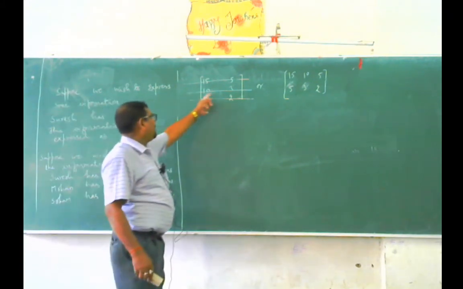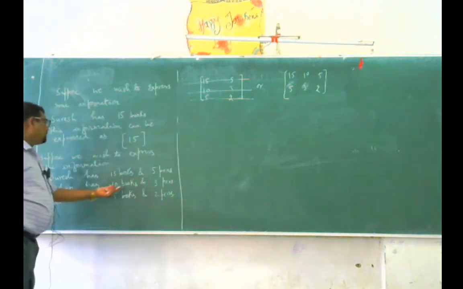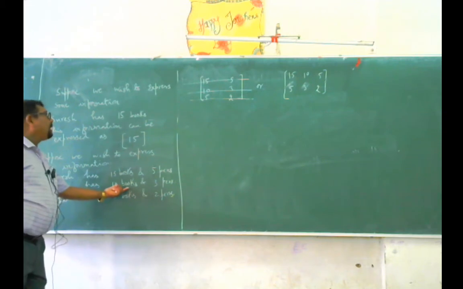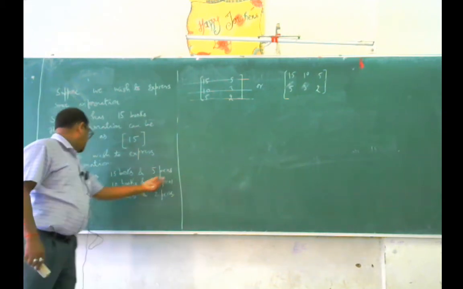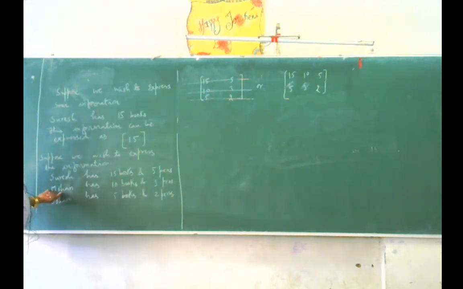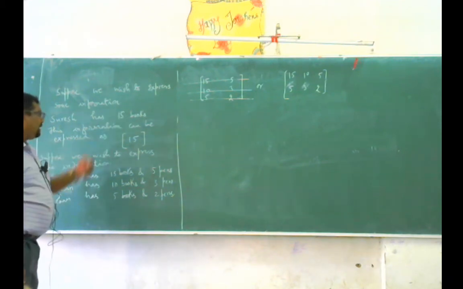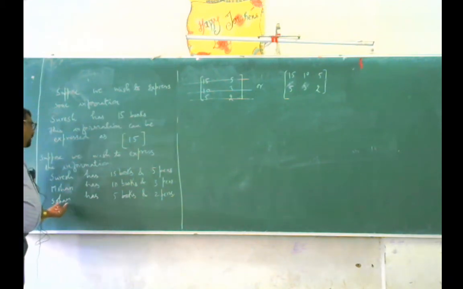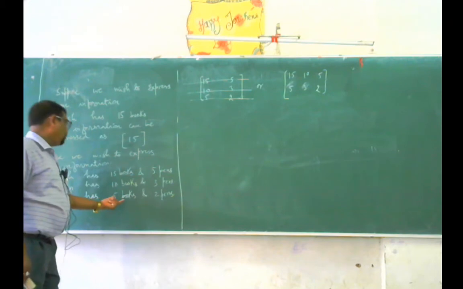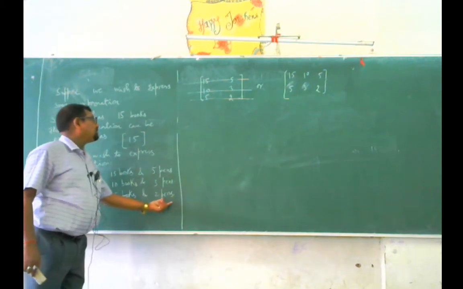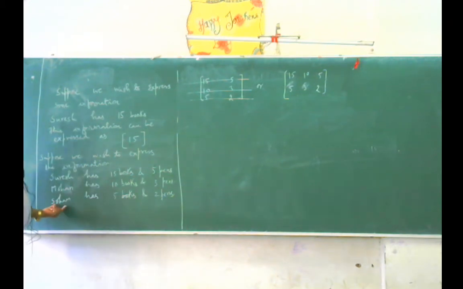The second horizontal line indicates the number of books and number of pens that Mohan has. The third horizontal line indicates the number of books and number of pens that Sohan has.